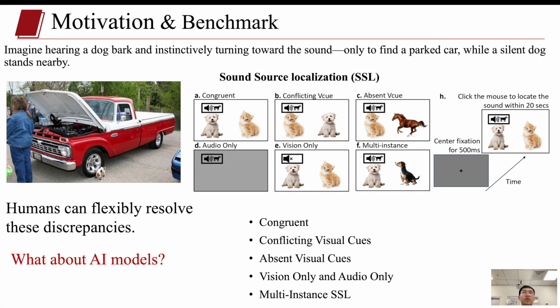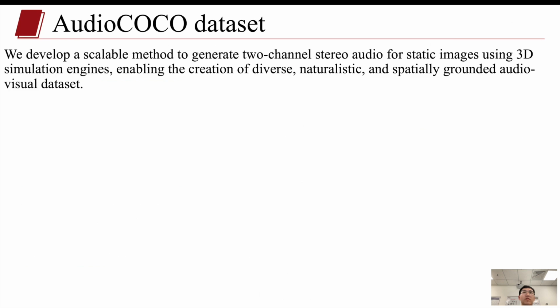Existing public audiovisual datasets are limited by bias towards centered large objects and mono-channel audio. To address these limitations, we develop a scalable method to generate two-channel stereo audio for static images, using 3D simulation engines, enabling the creation of diverse, naturalistic, and spatially grounded audiovisual datasets.